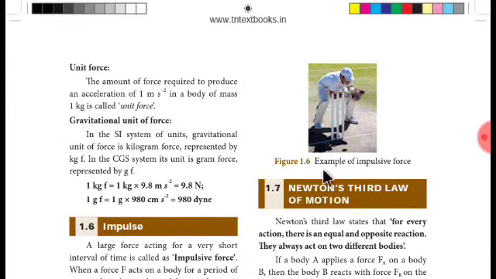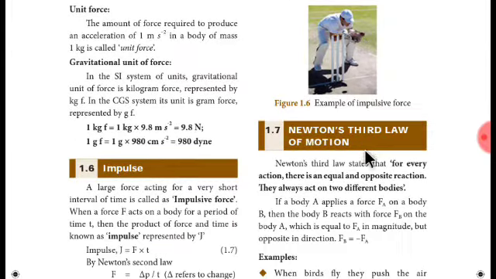Here is the picture of a wicket keeper who pulls his hands backward while catching the ball, because he is extending the time of action of the force on his hand. He's not just stopping the ball at the same place.